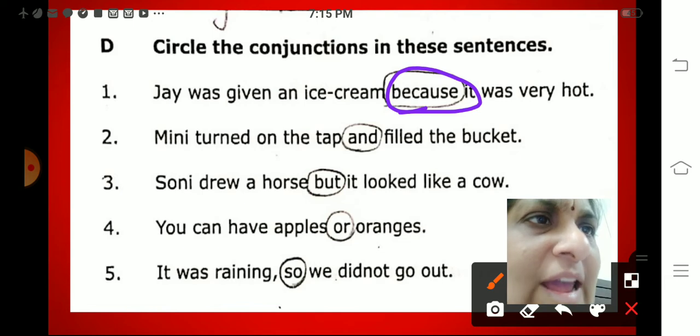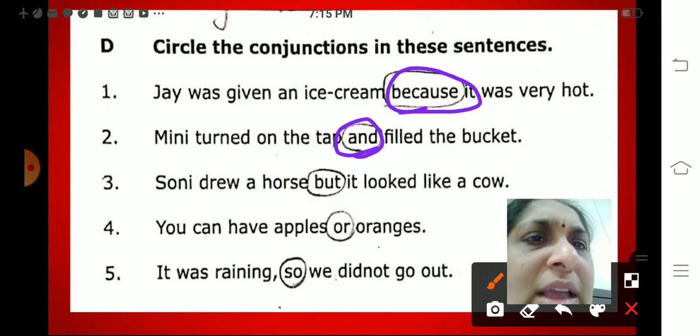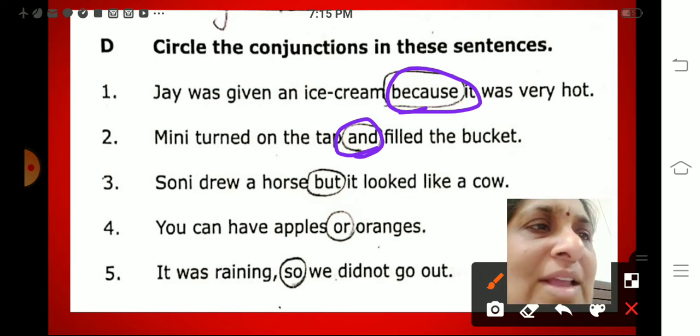Minnie turned on the tap and filled the bucket. Minnie turned on the tap and what did she do? She filled up the bucket. So "and" is the conjunction here. Sony drew a horse but it looked like a cow. So "but" is the conjunction here.